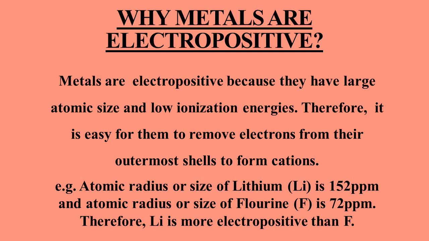For example, the atomic radius or size of lithium is 152 pm. pm is the unit to measure the atomic size or radii. So it can easily remove the valence electron as compared to fluorine, whose atomic radius or size is much smaller, say 72 pm. So we can say that lithium is more electropositive than fluorine.